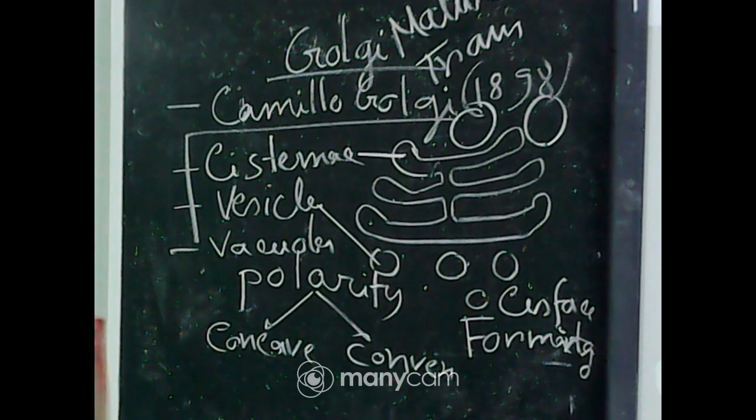So, the convex part is cis or the forming face, and the concave is trans or the maturing face. That is the polarity in the Golgi apparatus.